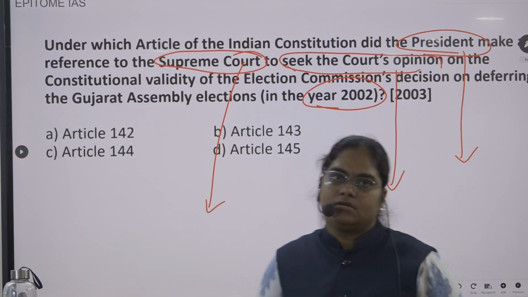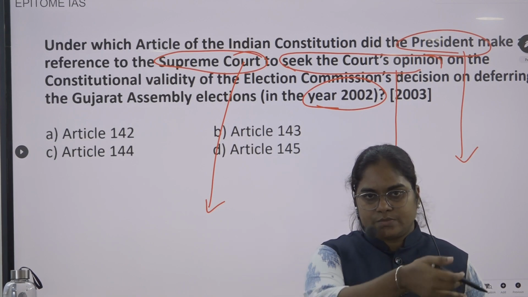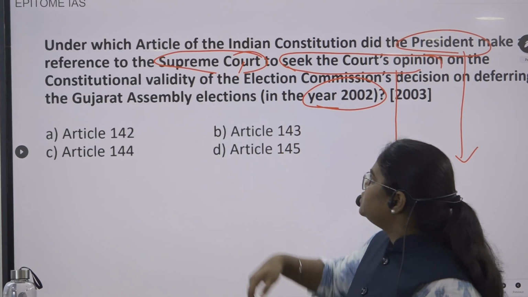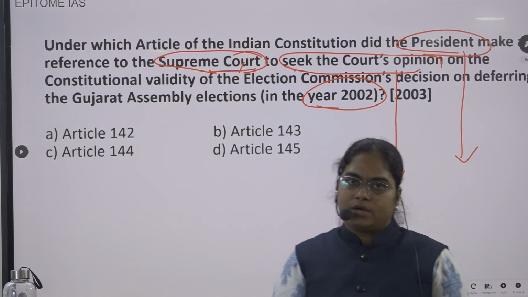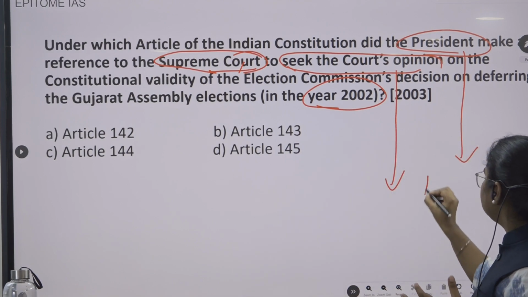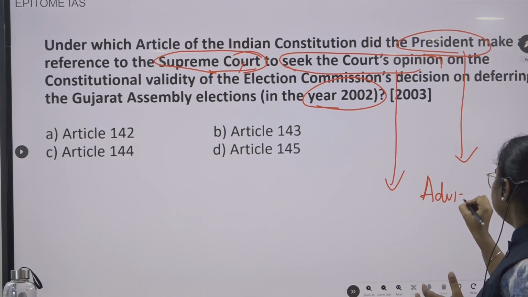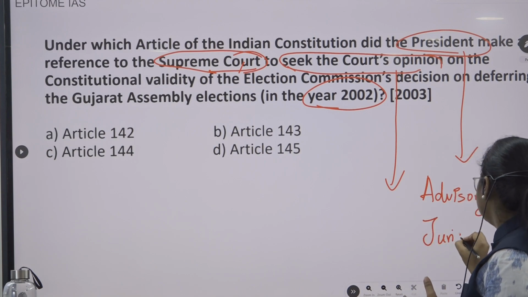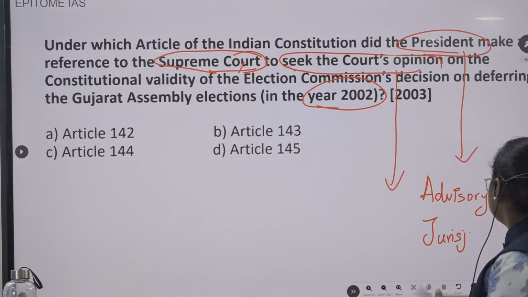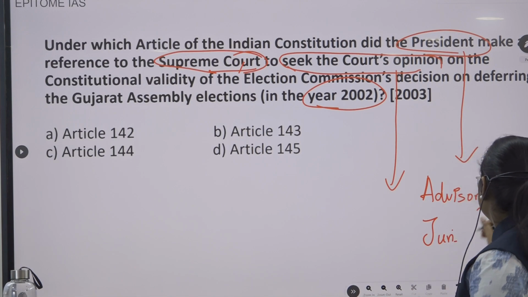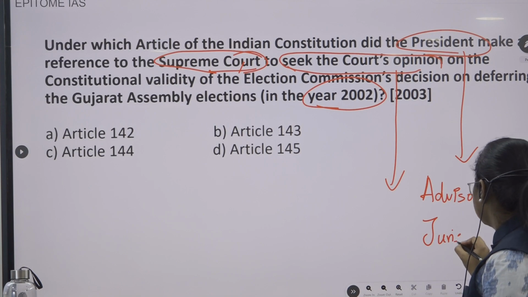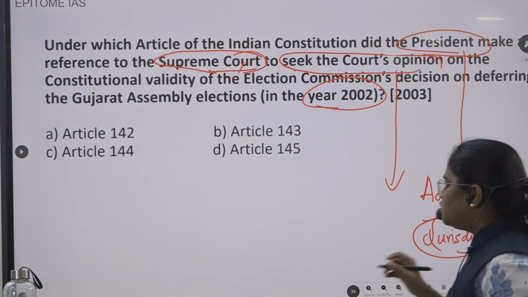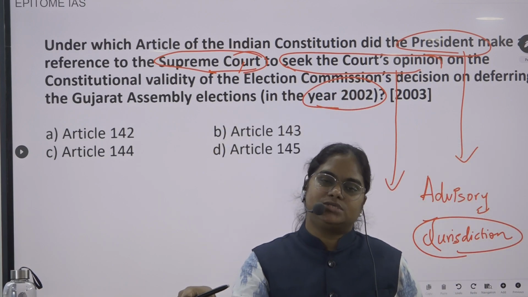Now tell me, when will the President seek the Supreme Court's opinion? Majorly, we have studied about this provision in the Constitution of India. This provision is nothing but the advisory jurisdiction.